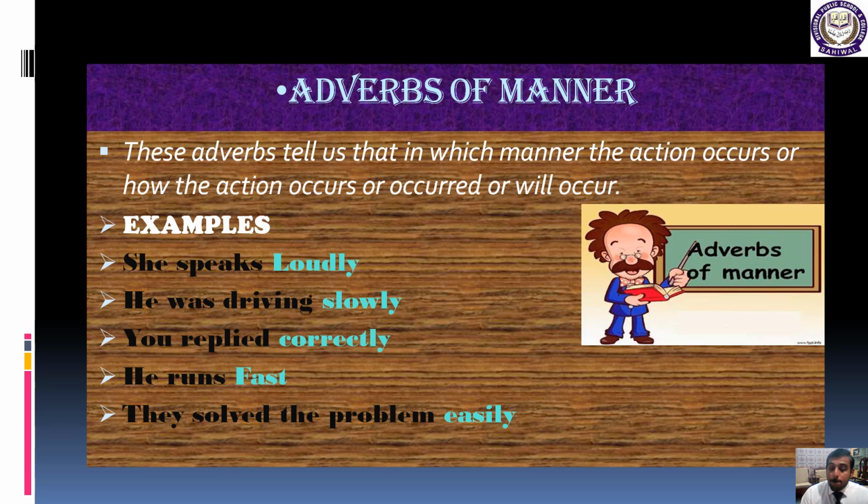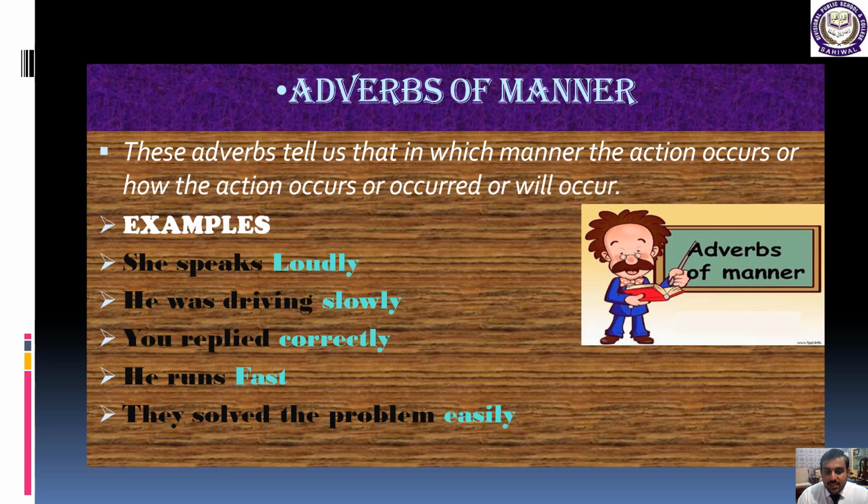So this is the manner, what type of action she was doing or is doing. This is one of the qualities of adverbs of manner, that they tell us in which manner the action occurs, like she speaks loudly. Now the word loudly is working as an adverb of manner, and it tells us how she speaks. Got my point? Okay, very good.